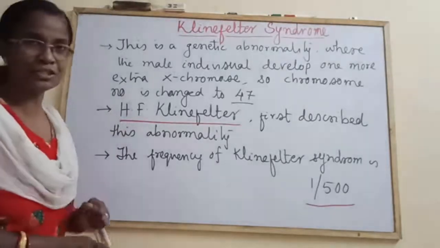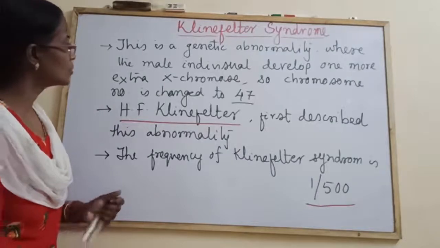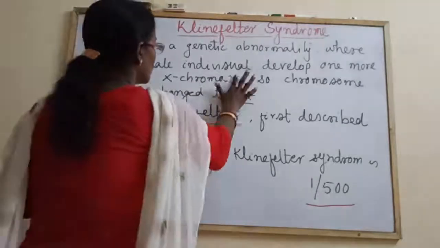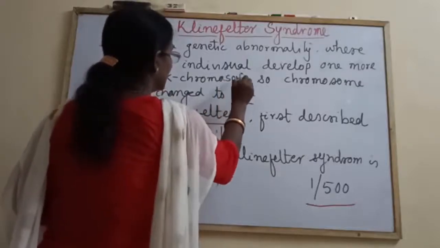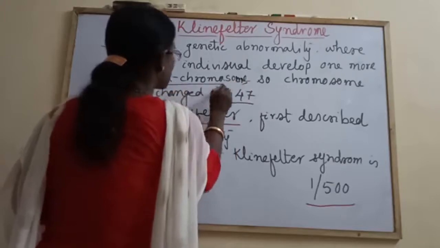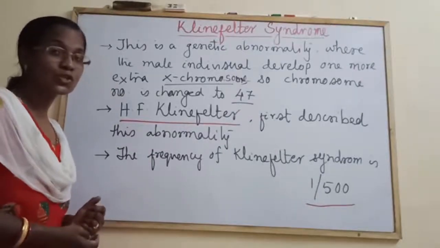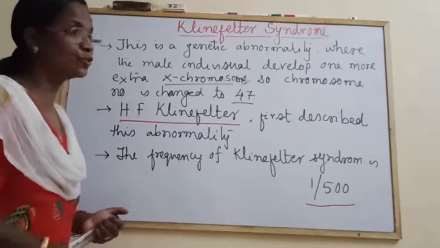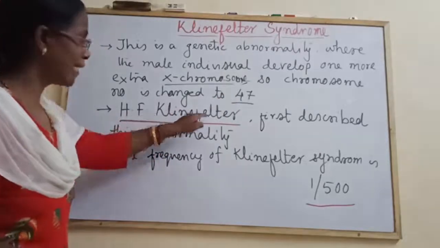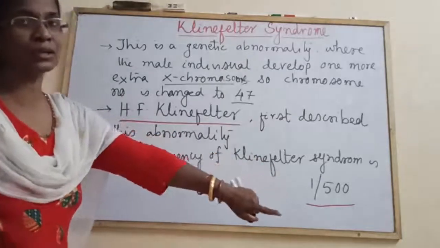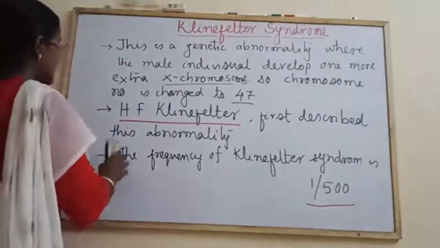The disorder in which one more extra X chromosome is found in the normal set in male. The number of chromosomes is changed to 47, the scientist is H.F. Klinefelter, and the frequency is 1 out of 500 population.